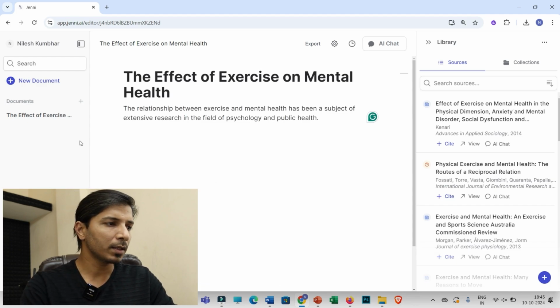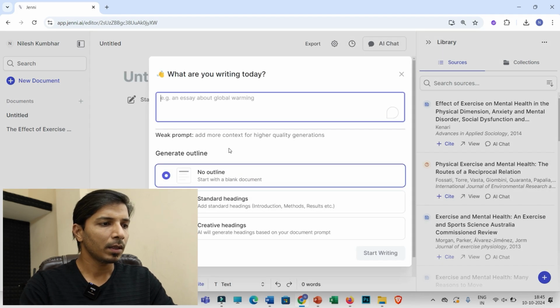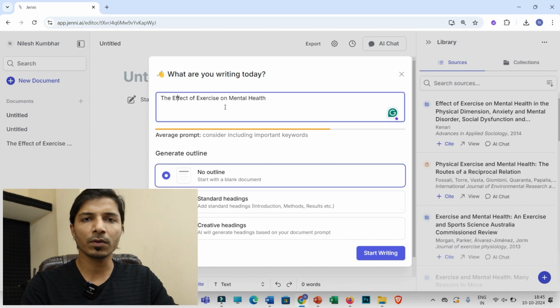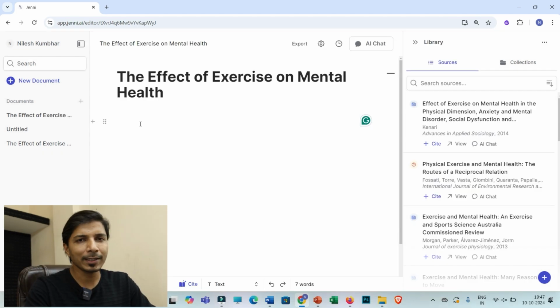Okay, so let us first create a new document. I need to click on new document, and then I may put that title, the effect of exercise on mental health. Okay, you may be having these options, standard headings, creative headings, etc. But I would like to start with a blank document, and then I need to click on start writing. Now first let us discuss a few prompts. Those will help you to improve the overall quality of your written text.